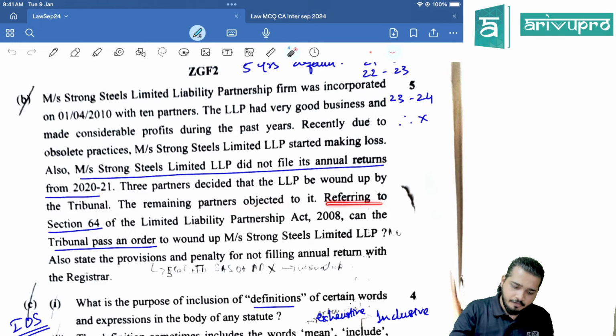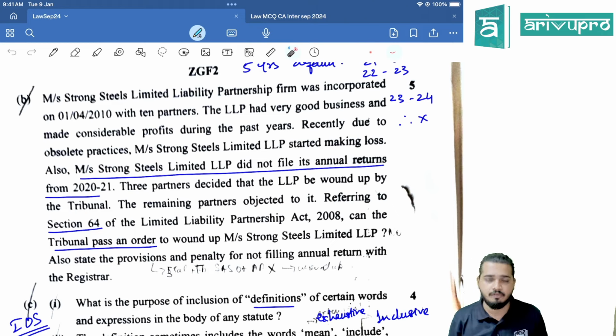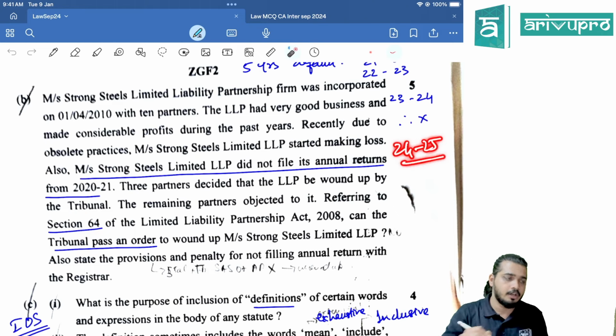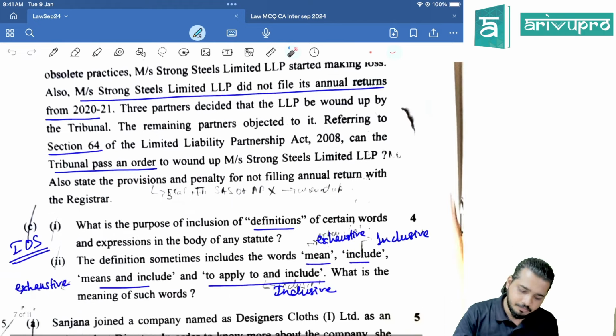All right. Referring to the section 64, can tribunal pass the order? 5 years you have to make default. Here only 4 years default has been made. Now in 24, 25 also if they make default, then yes.